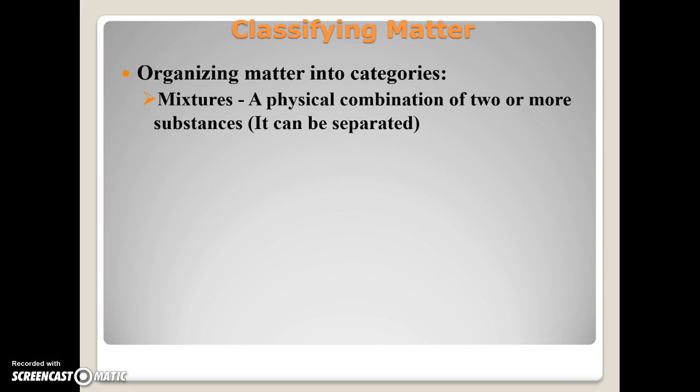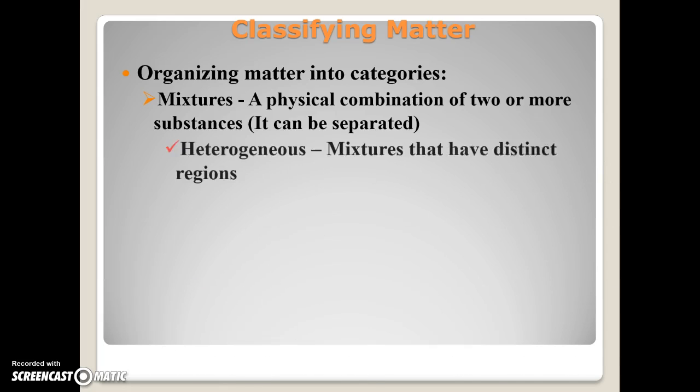Now we go over to mixtures, and the difference here is a mixture is a physical combination of two or more substances. And you notice I have here, it can be separated. That's the key. Okay, mixtures can be separated. It may be through a number of different processes. We'll do some of those processes in labs, like filtration, distillation is another one. You can use a magnet in some cases to separate mixtures, but they can be separated.